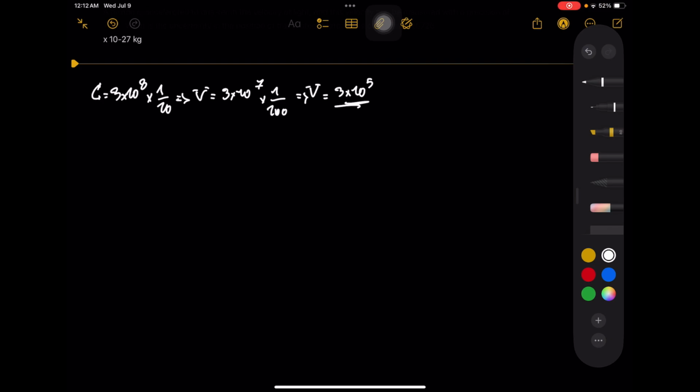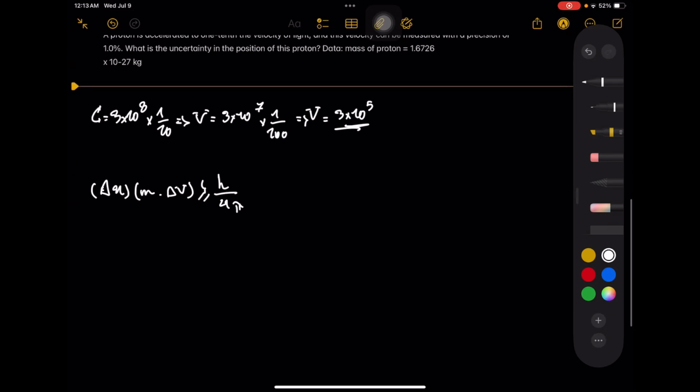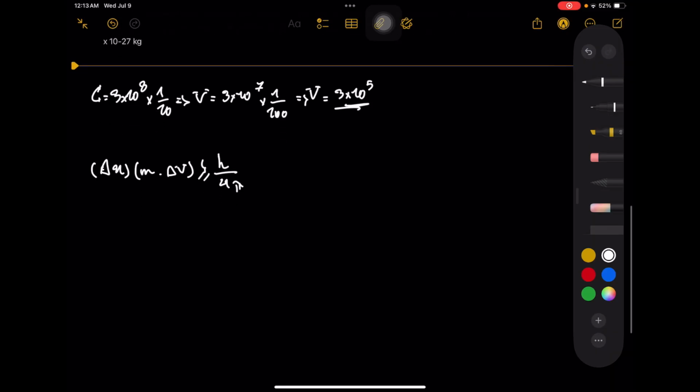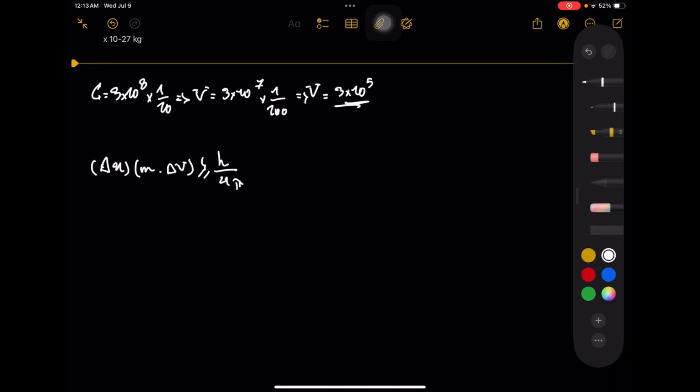For the Heisenberg uncertainty principle, the formula was delta X times mass times delta V greater or equal to Planck's constant over 4 pi. Again, what is the uncertainty in the position of this proton? Mass of proton is 1.6 times 10 to the power of negative 27. So we calculated our V, delta V. So this one is our V, and this one is basically our delta V.